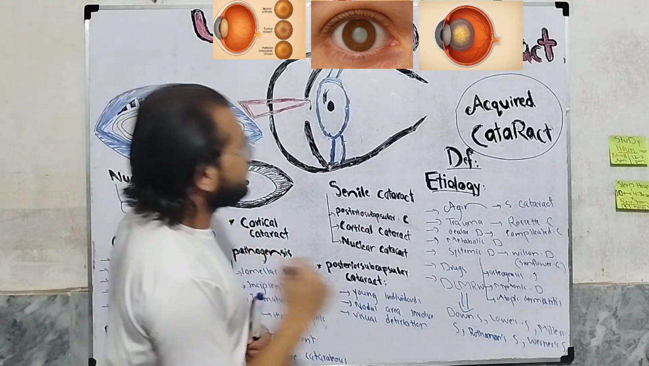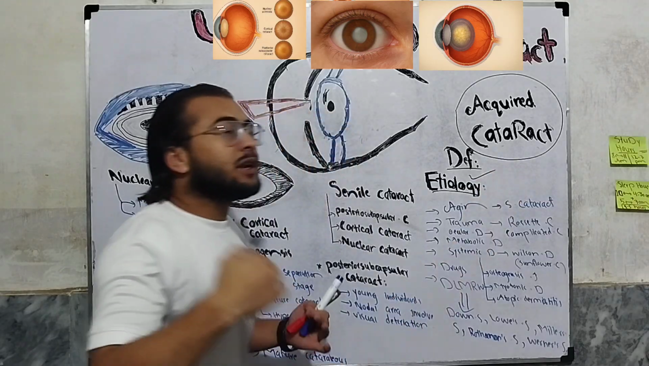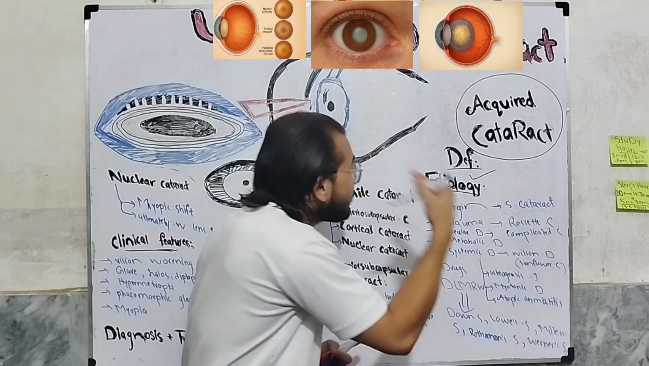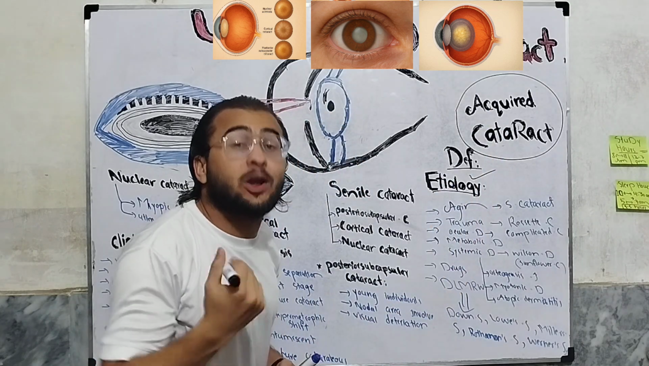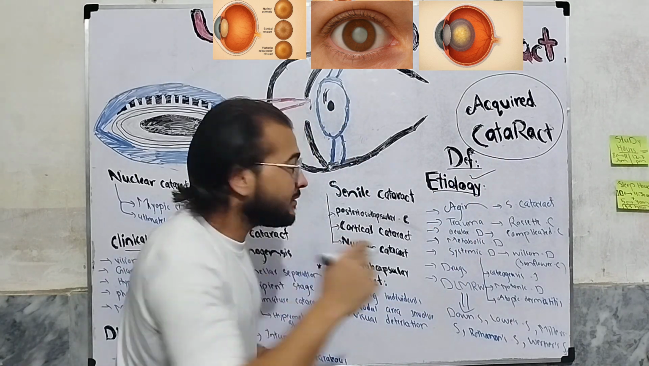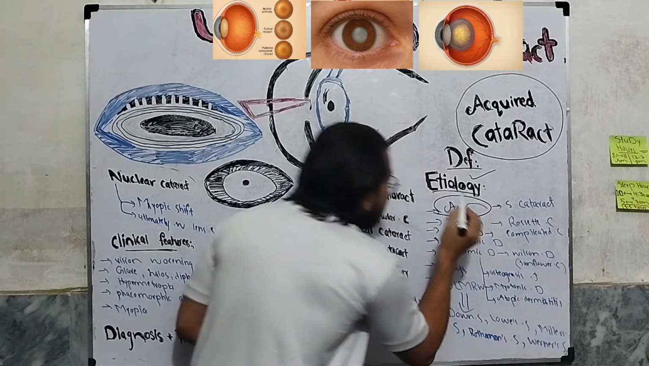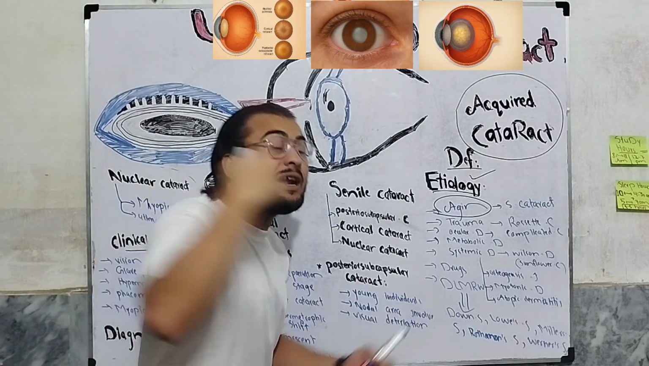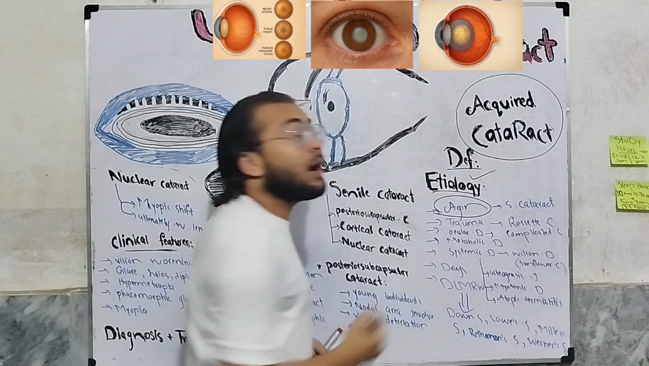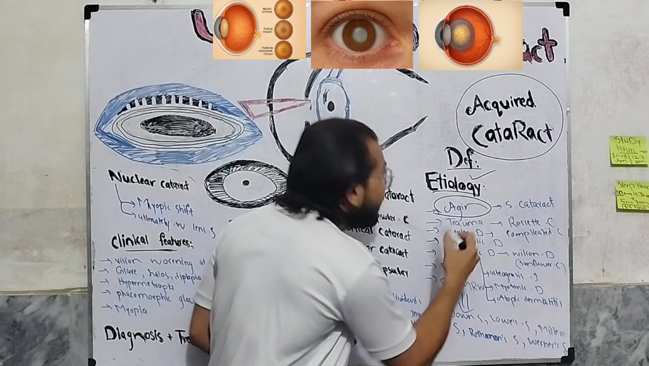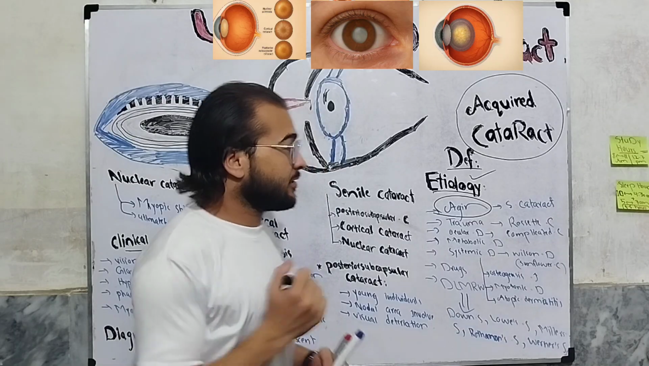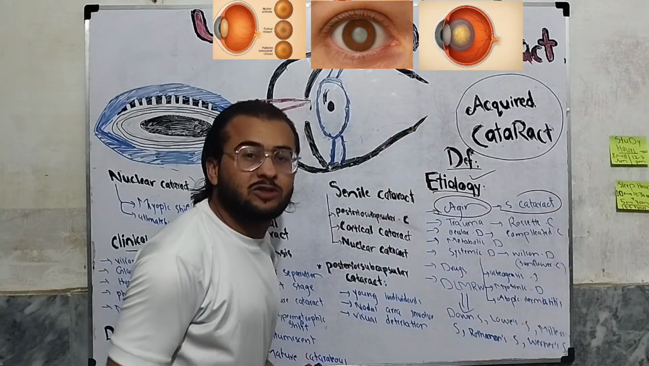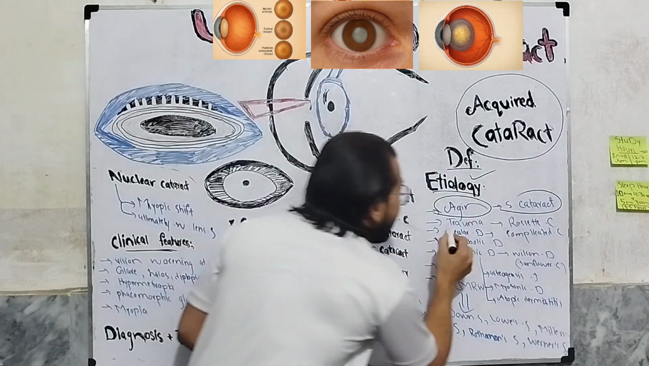Okay, so etiology. There are multiple etiologies of acquired cataract, like in congenital cataract. The most common is aging. They say that by the age of 70, about 90% of individuals have acquired cataract. So aging is the most common etiological factor, and aging cataract is called senile cataract.